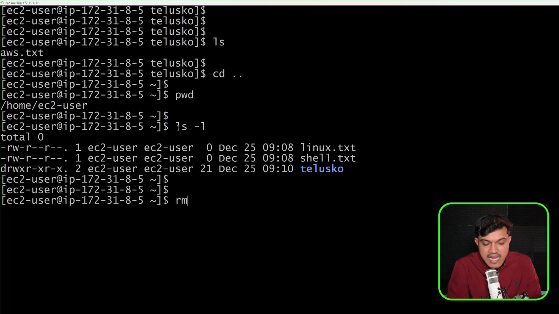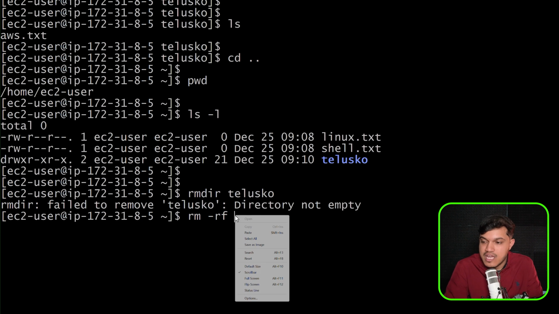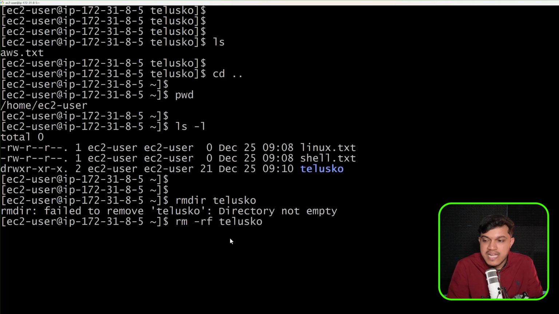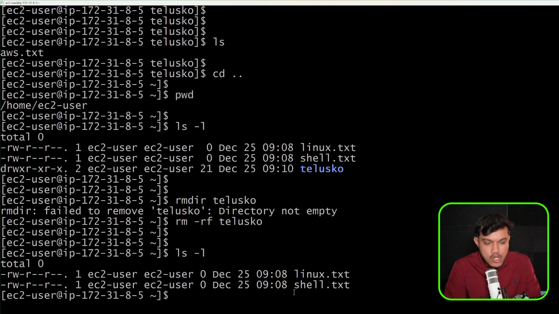Now if I say rmdir, and if I say Telusko, it will not delete. Earlier when we said the same thing for alien, it got deleted because the alien directory was an empty directory, and the directory we are deleting right now has some data, so if you just run the same, it will not do this. If you want to delete a directory or a folder which has some files in it, which has some data in it, then rm -rf, and then you have to specify the name of this directory. Let me just go and specify this, and the moment I run this, it will be deleted. So here ls -l, you'll not see Telusko, that also got deleted.